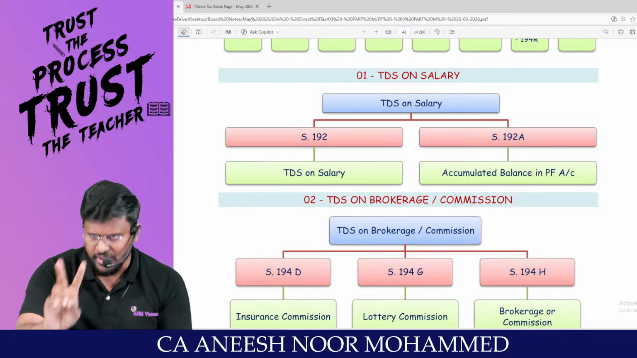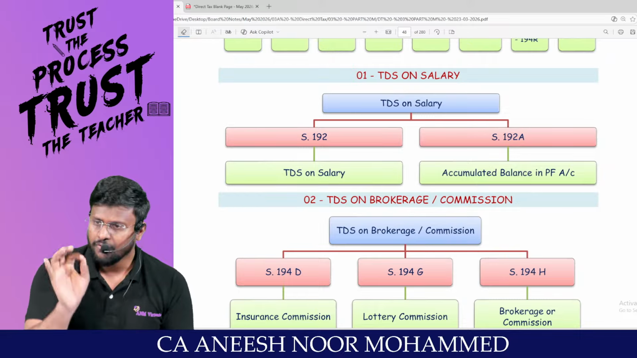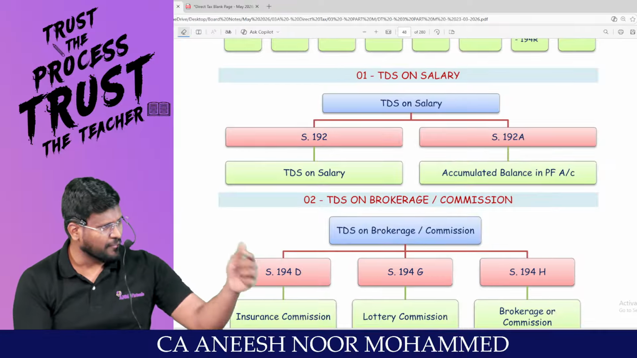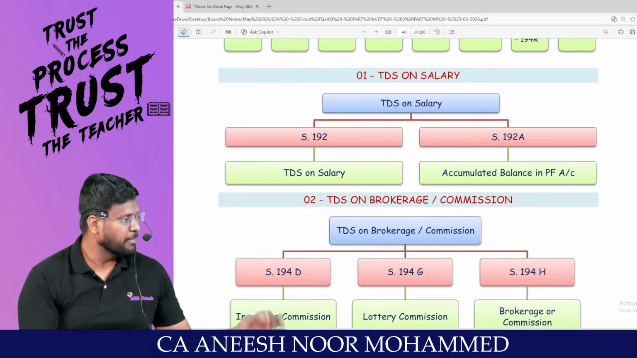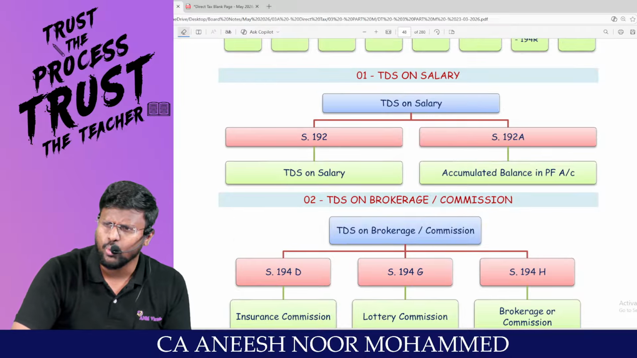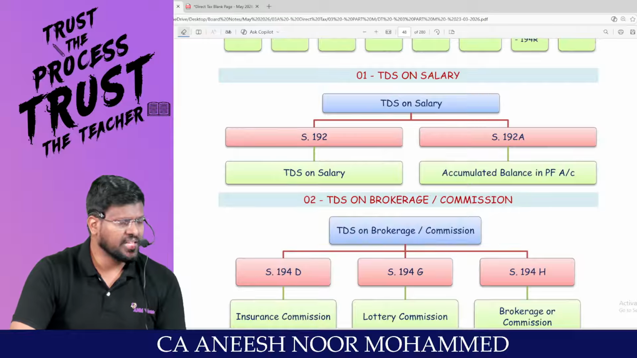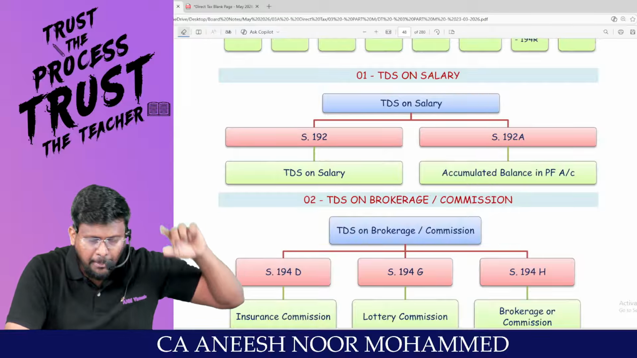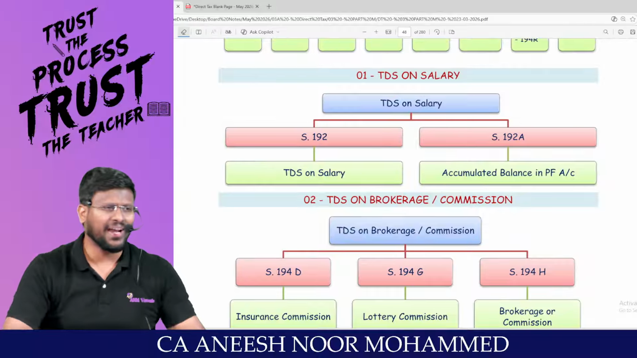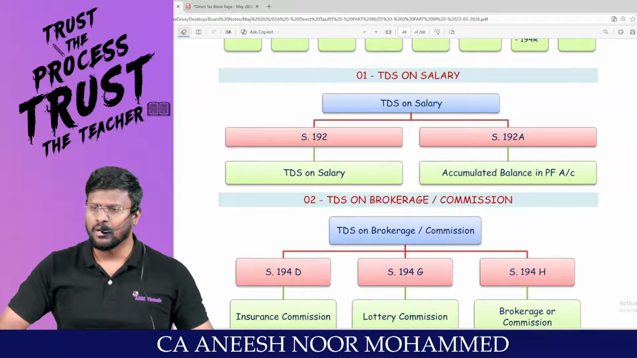So there are only two sections which are applicable for the first head of income, that is income from salary. If you want income from salary to be debited in the P&L account, being a businessman, you are liable to deduct TDS under section 192. Are you really with me? If you are a provident fund authority and an employee is withdrawing money from the provident fund within a period of 5 years, then you are liable to deduct TDS under section 192A.